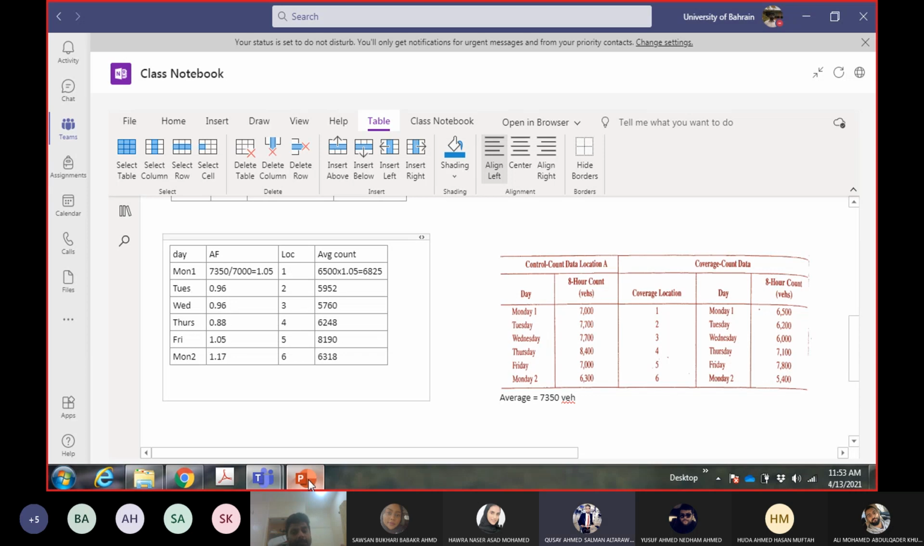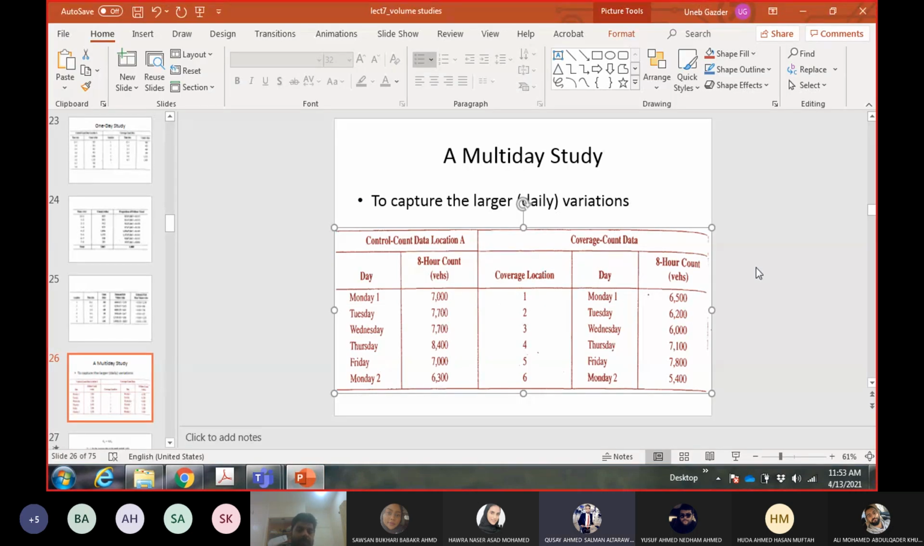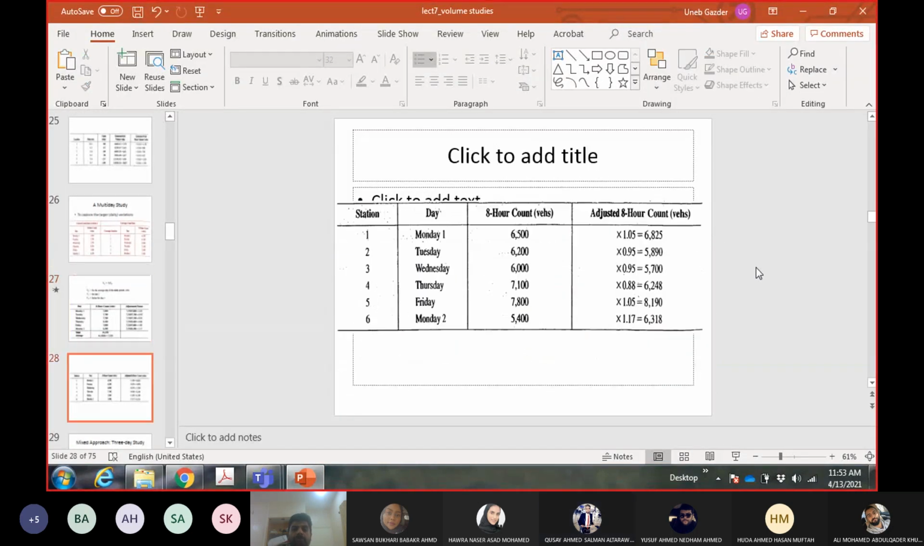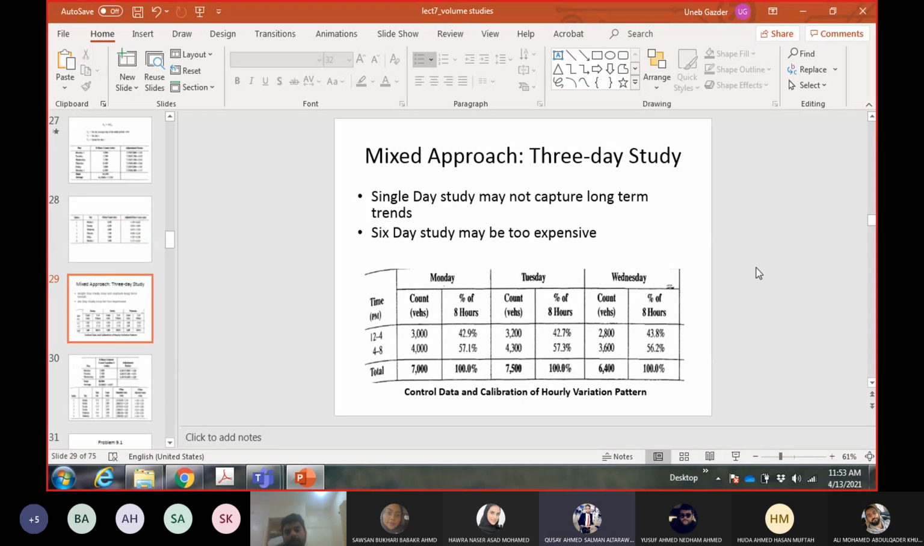Okay, let me show you another example. Again a variation of the same example in which we have used both techniques, the expansion factor as well as the adjustment factor. Now let's say the client still wants to see the variation in different days, but he cannot spend time and money for a 6-day study. We did 6-day studies, right? So 6-day means you have to engage people for 6 days for counting. So the client says, I don't have that much money.